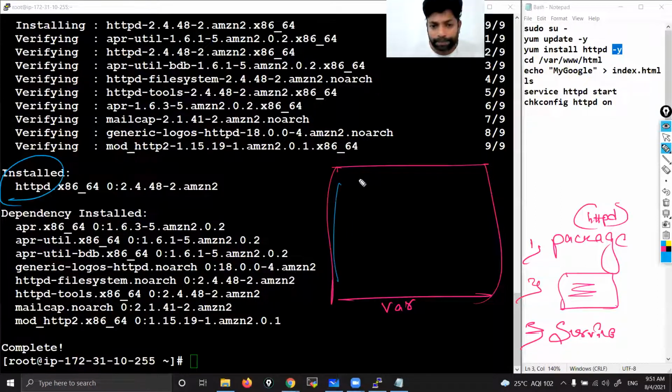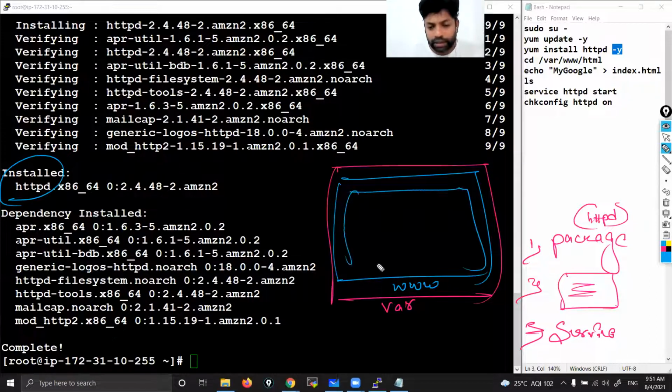What are those? www. And one more directory will be created, that is html. I'm repeating. By default, the var directory will be there, and it's an empty directory. After installing this package, two directories will be created, one inside another, inside var. So that means, since we already installed this package, we already have these directories right now in my machine.